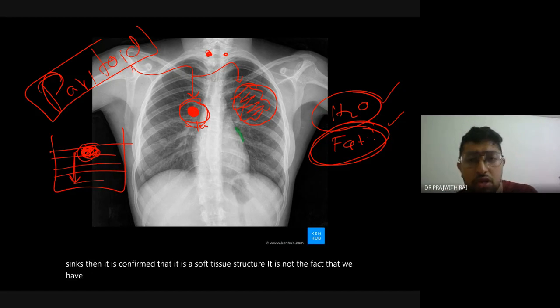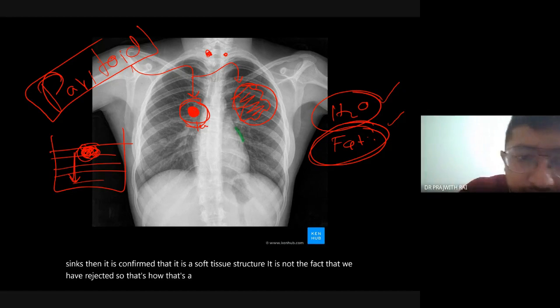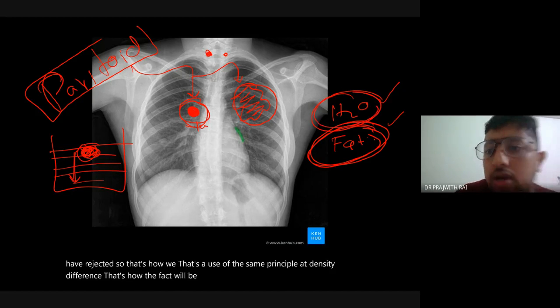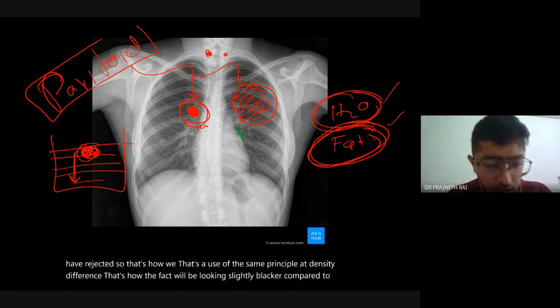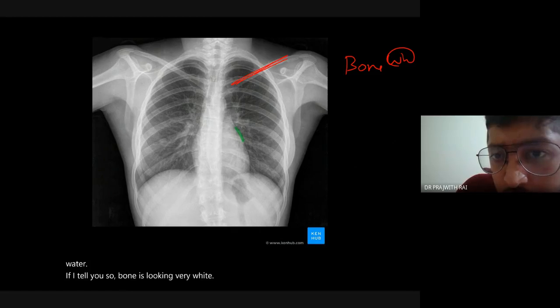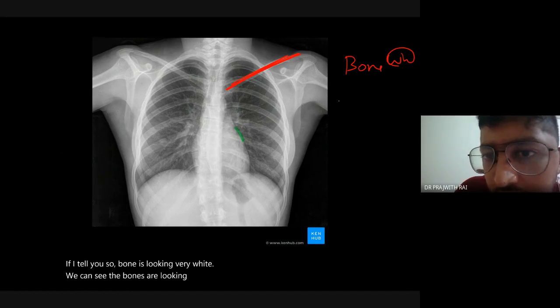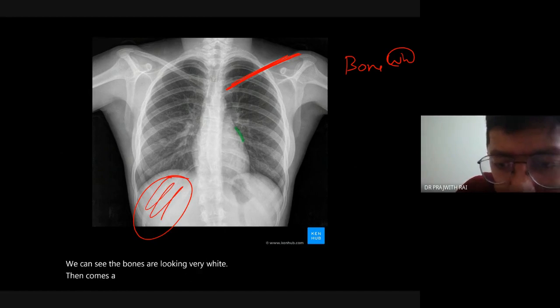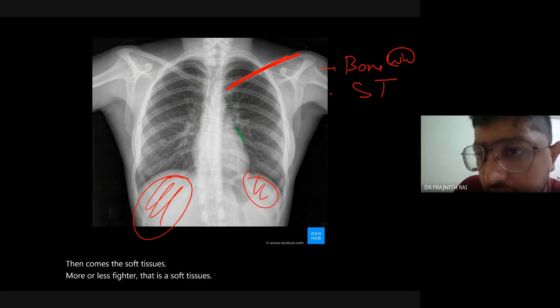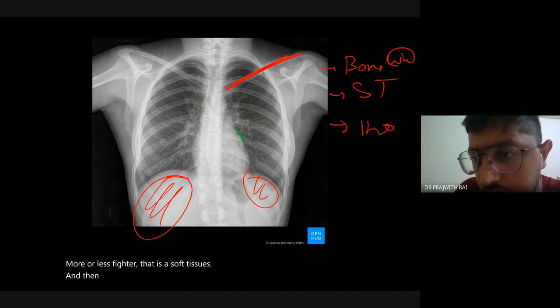So that's a use of the same principle, the density difference. That's how the fat will look slightly blacker compared to the water. Now, bone is looking very white. Then come the soft tissues, which look less white. And then comes our water, and then comes the fat.